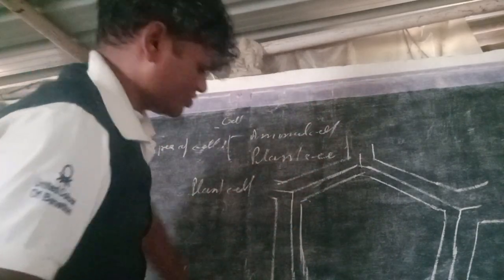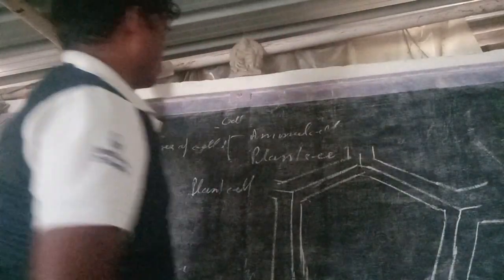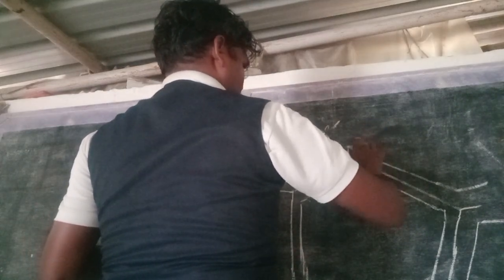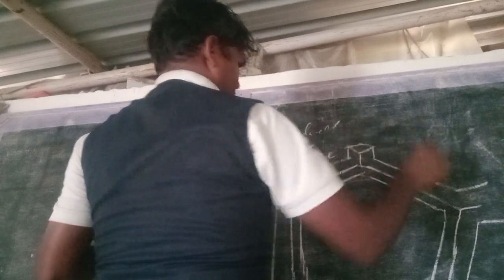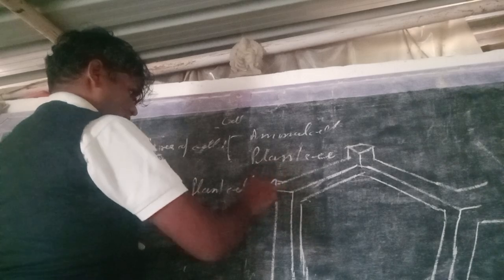This we have seen here, the cell wall on the plant cell, and here are related topics of the cell.